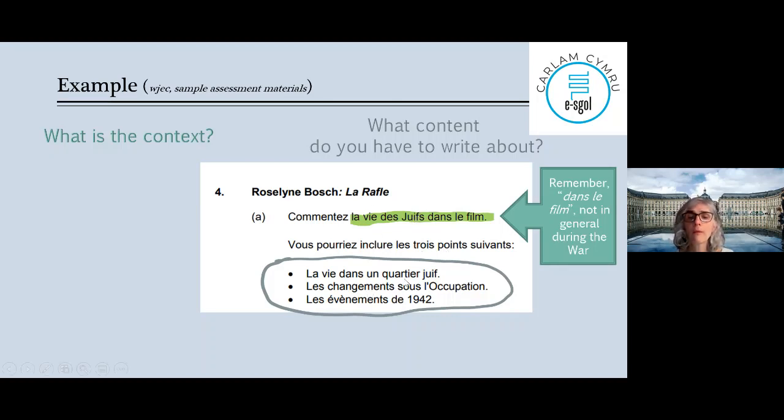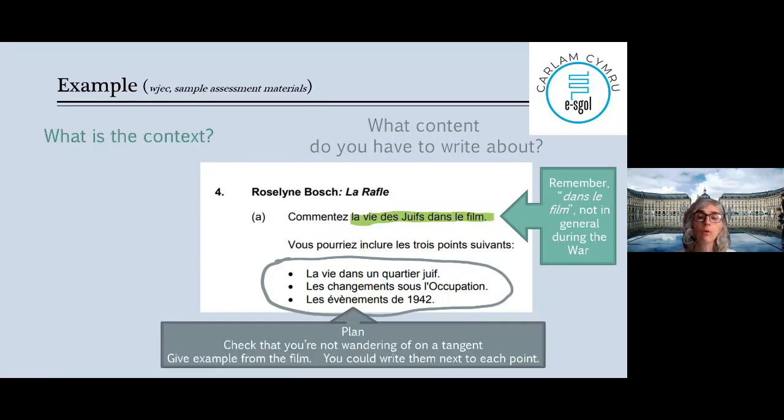Okay, how they live in their area, how their life changes with the occupation. So the small changes which didn't change their way of thinking, like l'étoile jaune, and then the big changes like la rafle. Okay, the event of 42, link with them. So don't start talking about other people in the film. So often go back to the question when you're writing to make sure you're not doing something else.